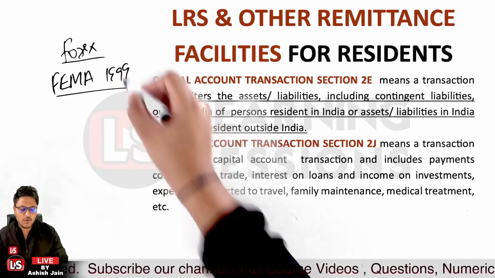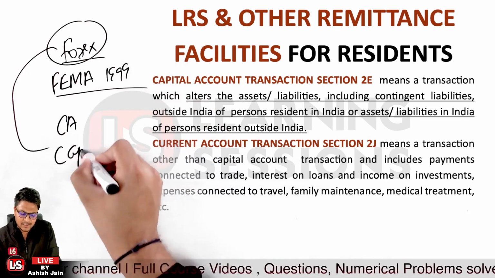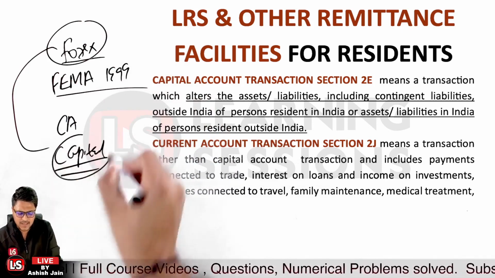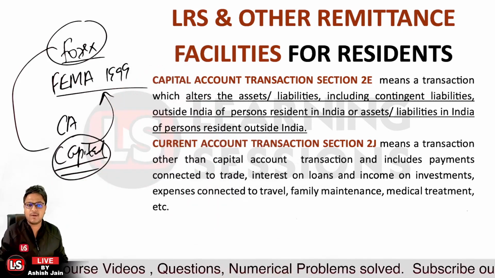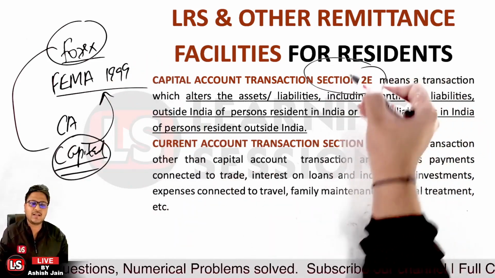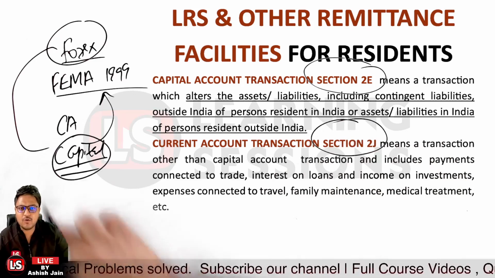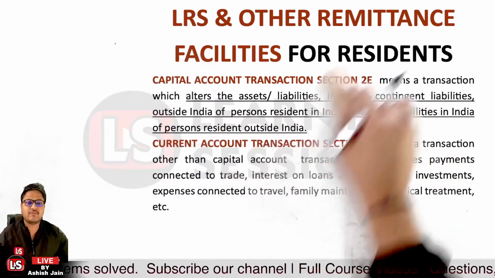Further, when we talk about transactions of forex, there are two types of transactions: the current account transaction and the capital account transaction, and the definitions have been covered under the FEMA 1999. The capital account transaction is covered under Section 2(e), and the current account transaction is covered in Section 2(j). Now, what is a capital account transaction and what is a current account transaction? Let's have a look at it.